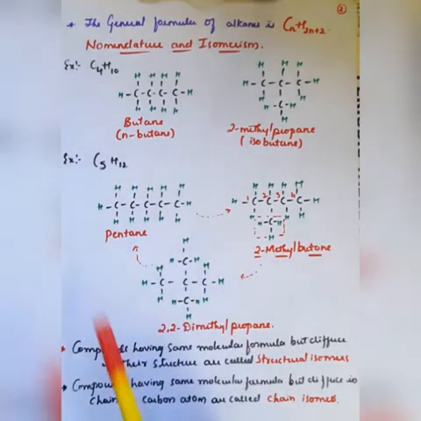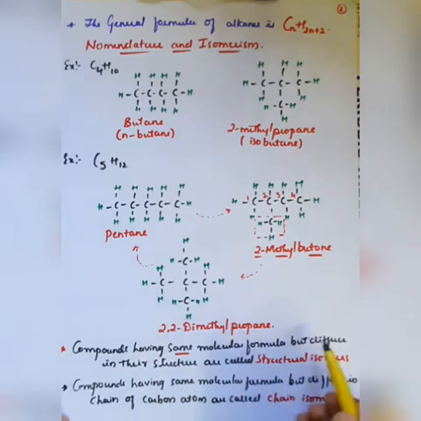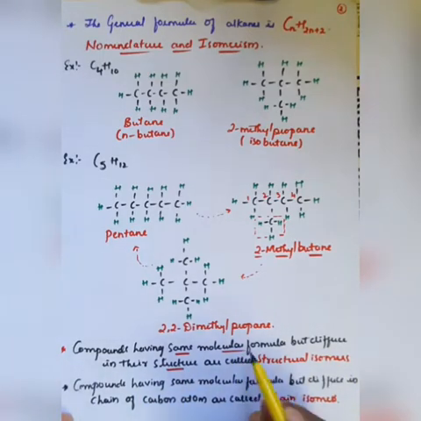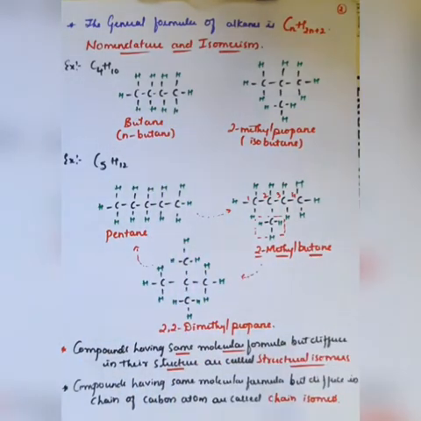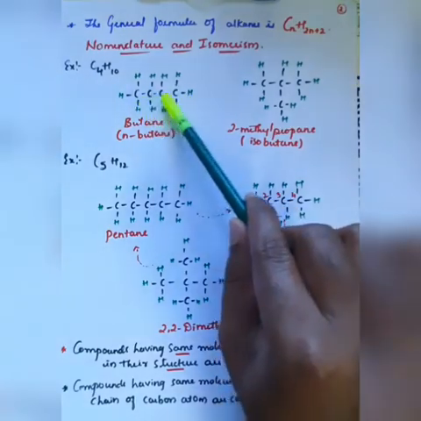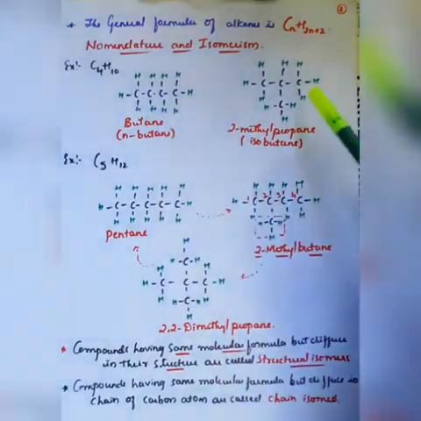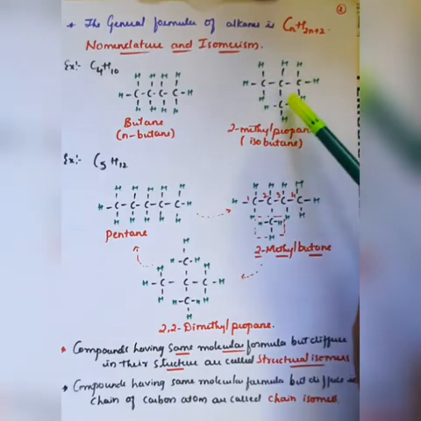Therefore any compounds having the same molecular formula but differing in their structure are generally called structural isomers. Here if you observe, the molecular formula is the same but there is a difference in the structure. In this case all the 4 carbon atoms are in a straight chain, but in this case 3 carbon atoms are in a straight chain and 1 carbon is at the branching.